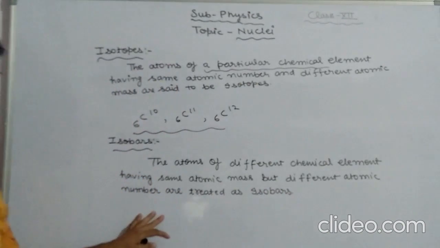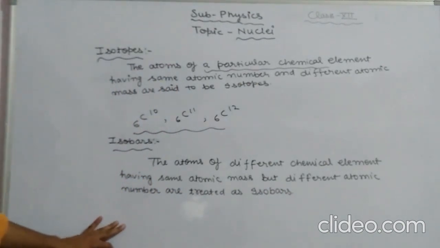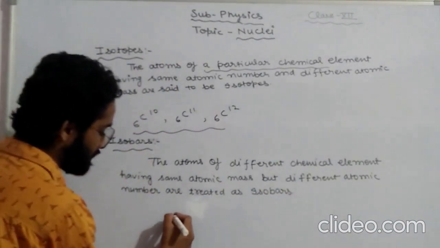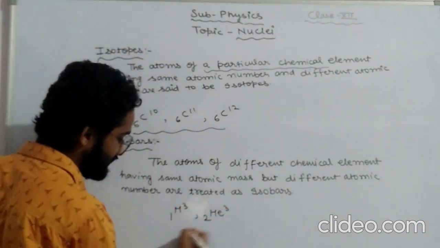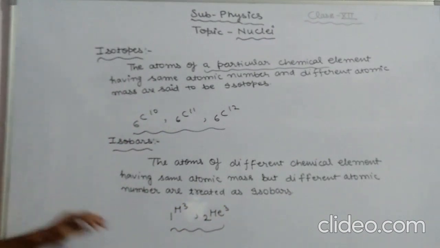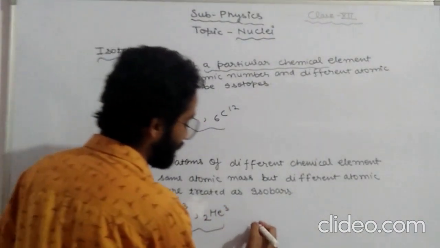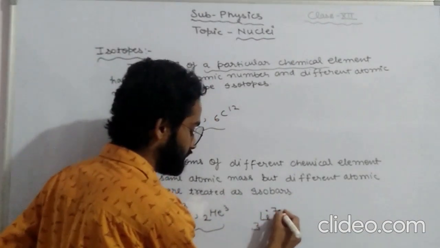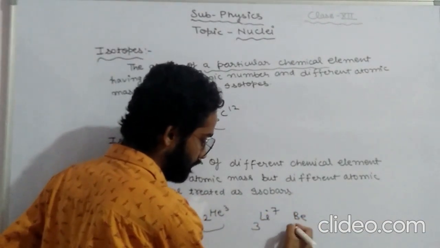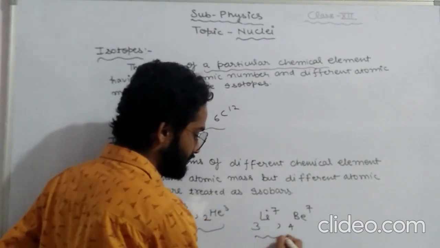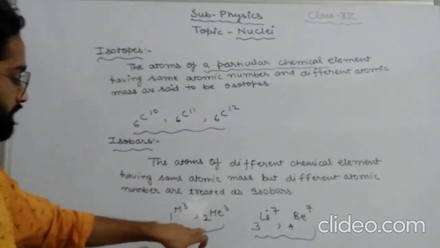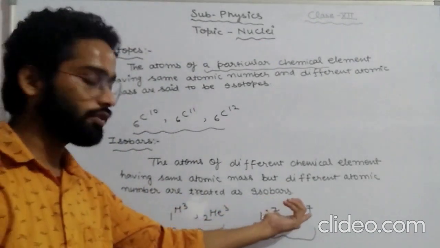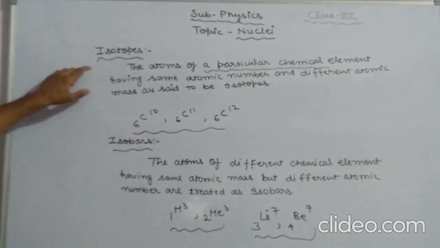What can be the example of isobars? If I am writing 1H3 and 2He3, these are called isobars of one another. Likewise, if we are writing 3Li7 and 4Be7, then these are isobars of one another. Here we can see the atomic number is different but the atomic mass is the same. So these are known as isobars.